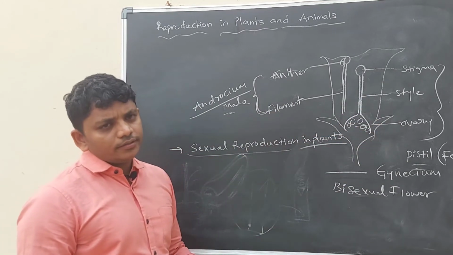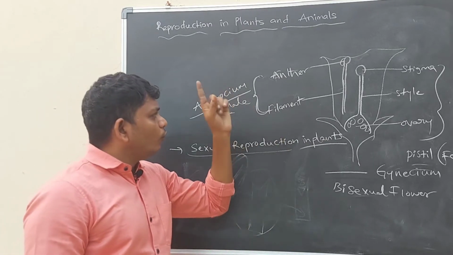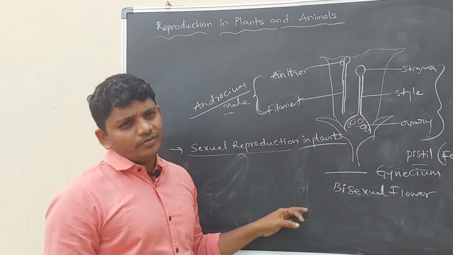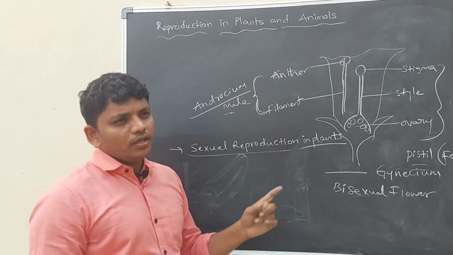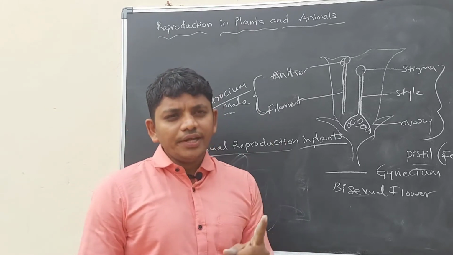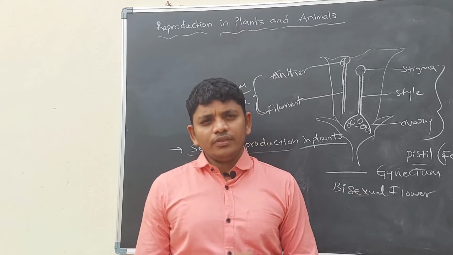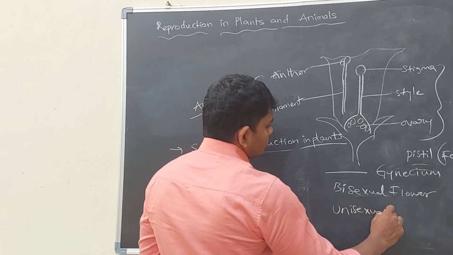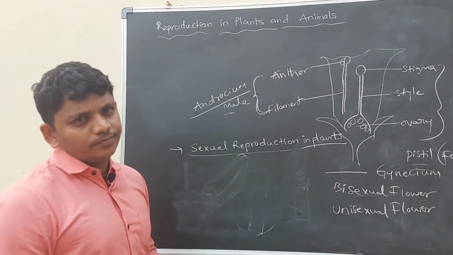If the flower contains a single sex, for example only male characters, then the flower is called a unisexual flower. In the same way, if the flower contains female characters only, it is also called a unisexual flower. So a unisexual flower contains only one type of sexual characters, whether male or female.